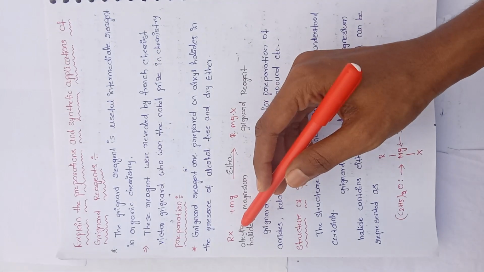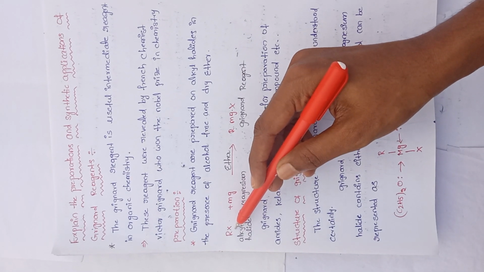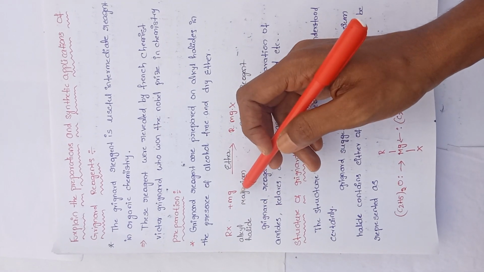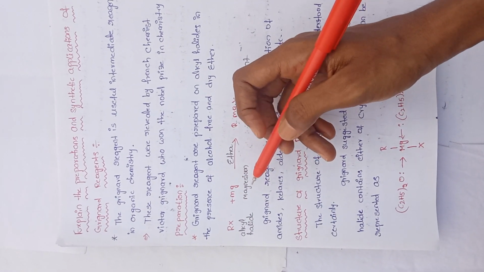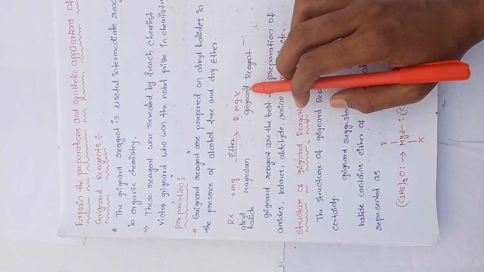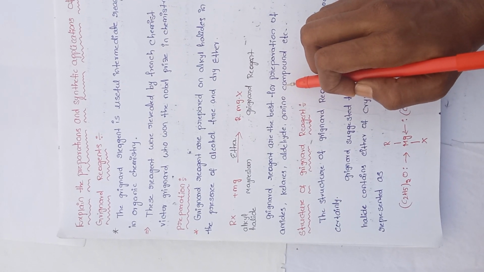So what is the preparation? RX, alkyl halide. This is the alkyl group. This is the halide group. So this is the alkyl halide, and in the presence of magnesium with ether, the Grignard reagent or RMgX will be formed. So Grignard reagents are the best for preparation of